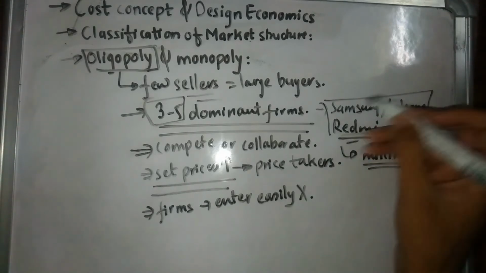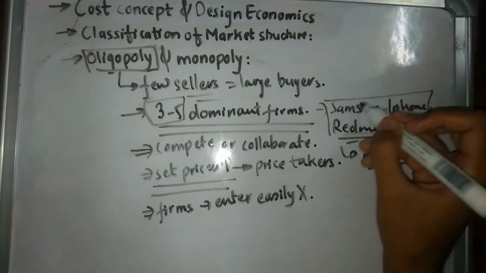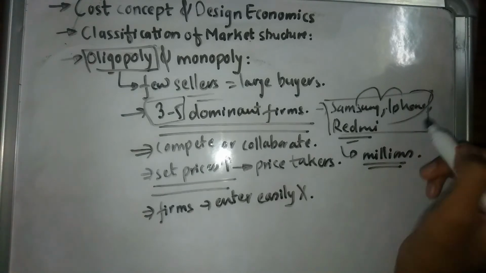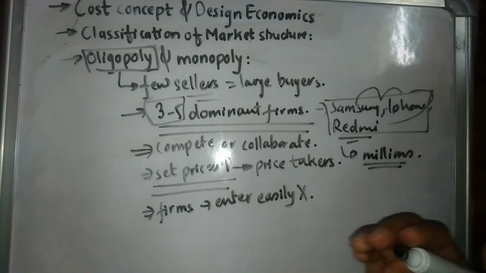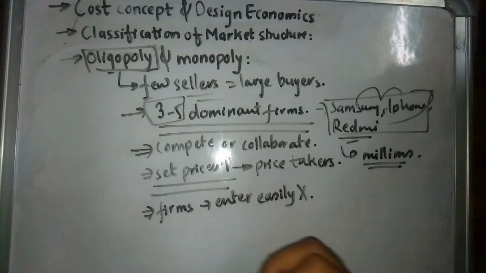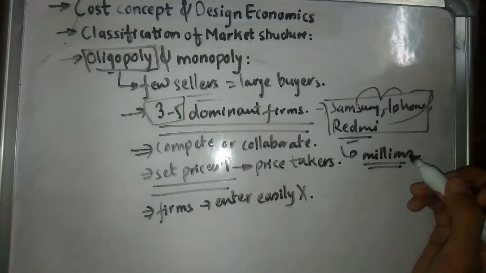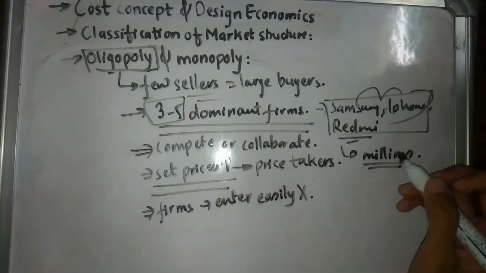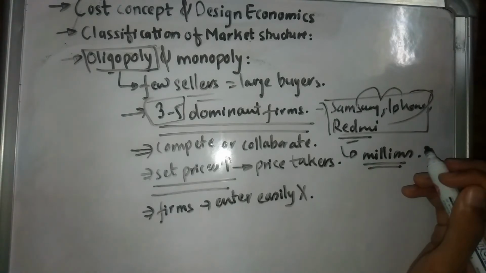So in this case, all these companies are going to compete with each other, or if they increase the price of their phone, they are going to collaborate with each other, and work together to increase their prices or make their dominant products better. So this is how an oligopoly market works.